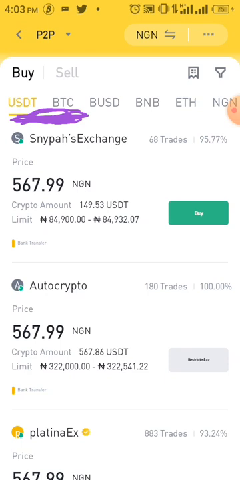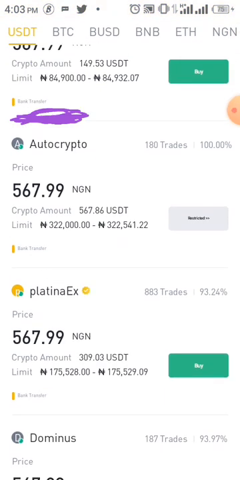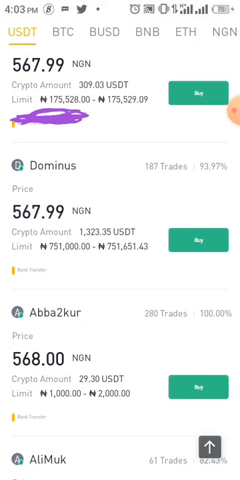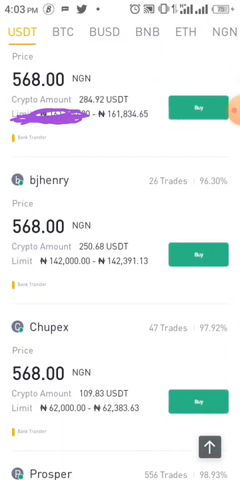If you obey these two rules, you will never be scammed, because that means the person has been trusted by over 1,500 people before they could trade with him, right? For him to have come up to 1,500, that means he has transacted with over 1,500. So you are not the one that is testing with. So we must always make sure that the person has up to 1,500 trades and up to 90% success. So you go down, as you can see, that means you cannot trade with Snappy Exchange. If you keep going down, you can see that all these are 100 and something, so I'm not safe with them.